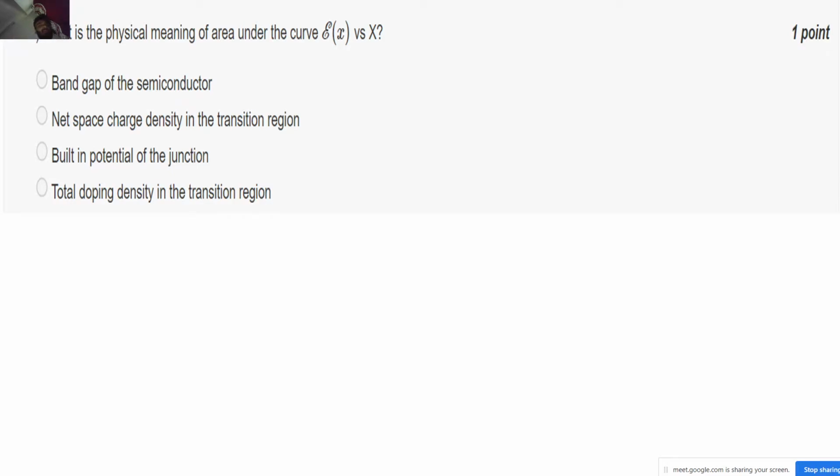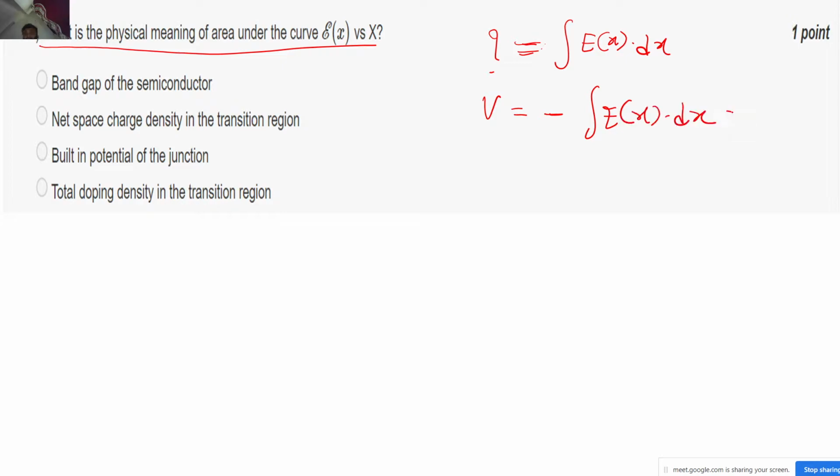So what is the physical meaning of the area under the curve E of x versus x? Now just tell me, how do you calculate the area under the curve? You use the integration, correct? So what they have asked is, what is this? Correct? So now it is a very basic question. You must have observed from the notes and even from your high school physics that the potential difference is nothing but the integral of the electric field with respect to the distance, correct? So what is the correct option out of this?